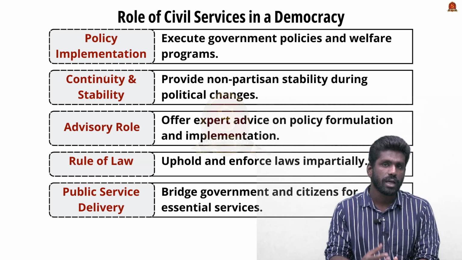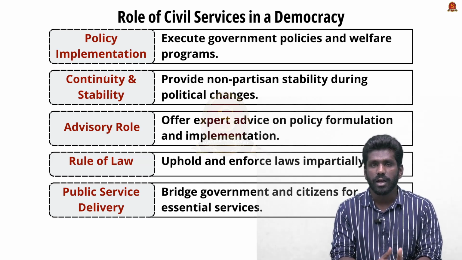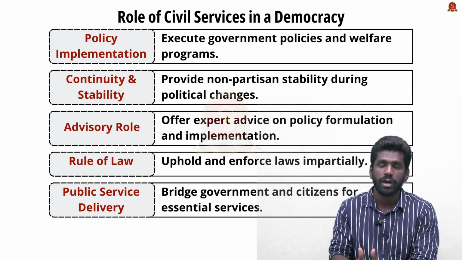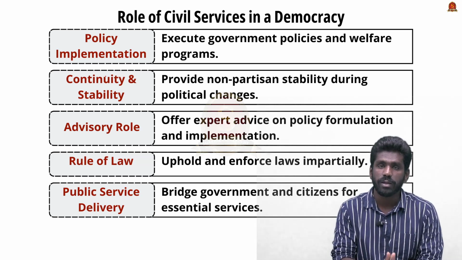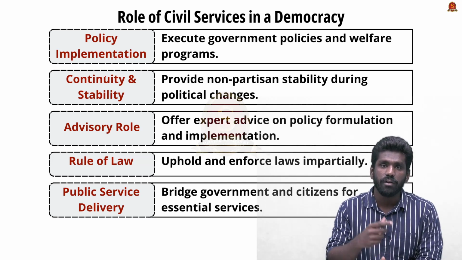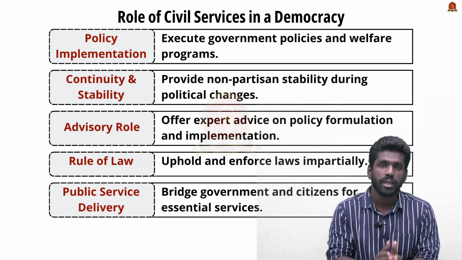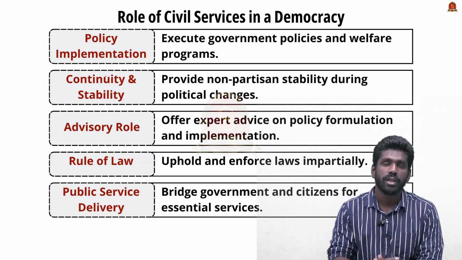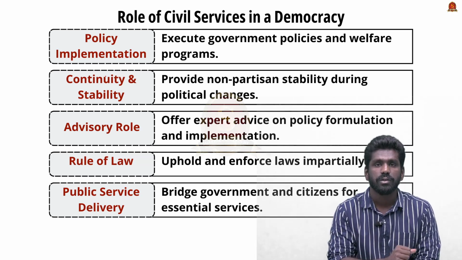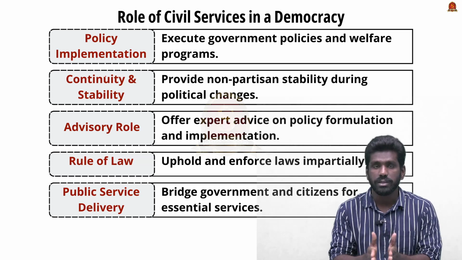The next one is continuity and stability. The ruling parties may rule for 5 years or over a period of time and they leave. Sometimes the government may topple, but the civil servants stay for a longer period of time and they ensure the continuity of policy formulation and the implementation of initiatives. So they provide stability and continuity in the public service delivery system. This is the second important function of civil servants.